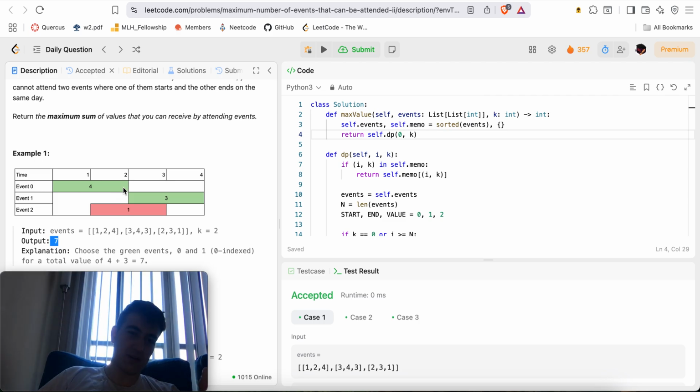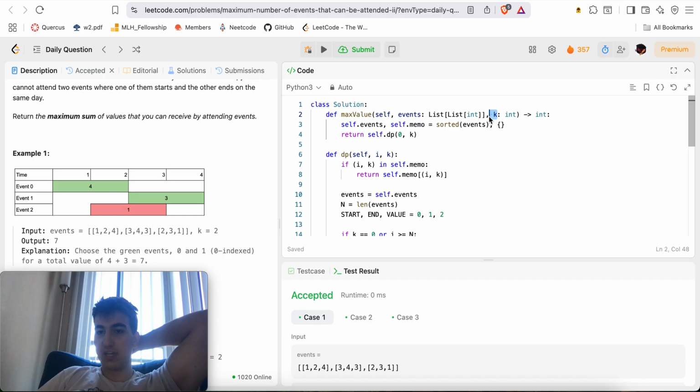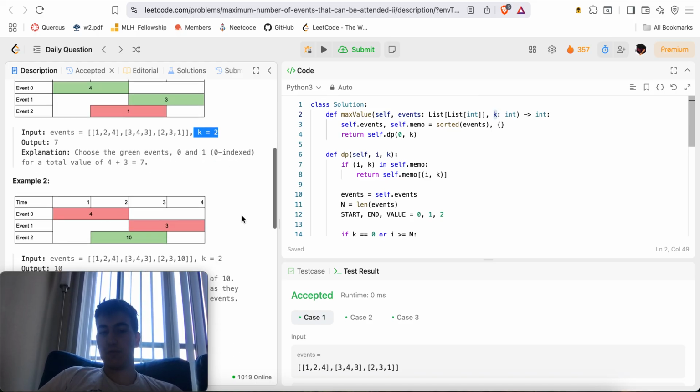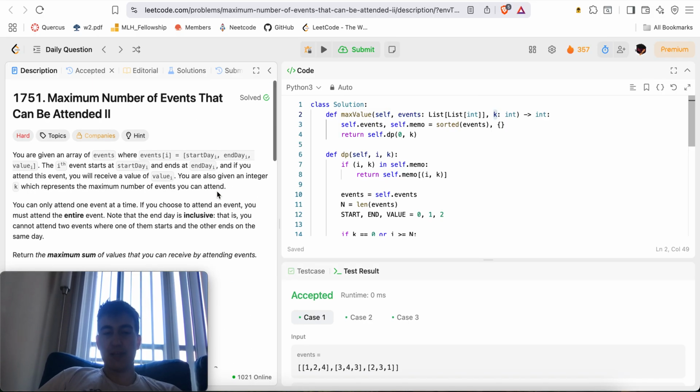We can only pick non-overlapping intervals. For example, we can't pick this one because it overlaps with this one and this one. And if we pick this one, then we can't pick the others, so that would give us a result of 1. We want the highest possible value we can get. The only other restriction is that we're also given an integer k, which is the maximum number of intervals we can grab. If there was another interval over here that's not overlapping with these two, but k is equal to 2 and its value is, let's say, 2, then we can't grab it, because these two are bigger in value and we can't grab more than 2 intervals. Here's a good example: k is equal to 3. These are all non-overlapping intervals, but we can't grab the one with the smallest value, because we can only grab at most 3 intervals, so we grab the 3 that are biggest. That's the idea for this problem.